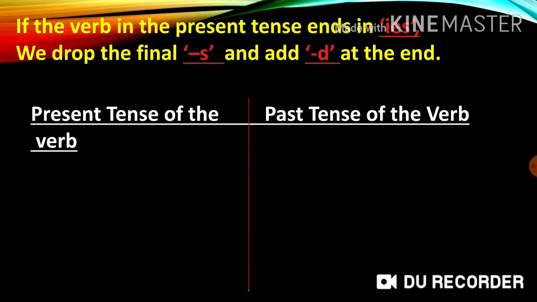Next, if the verb in the present tense ends in ies, we drop the final s and add d at the end. Children, let us look at some verbs that end with ies. The present tense of the verb fries is changed to the past tense by dropping the s and adding d to it to form fried.